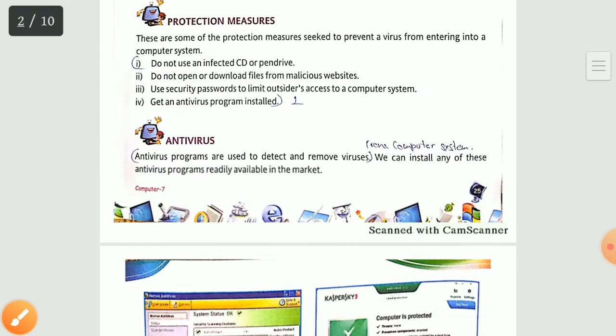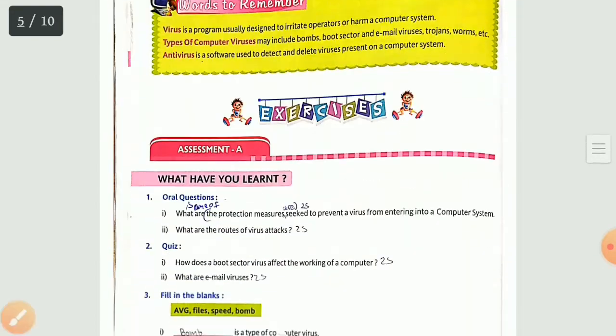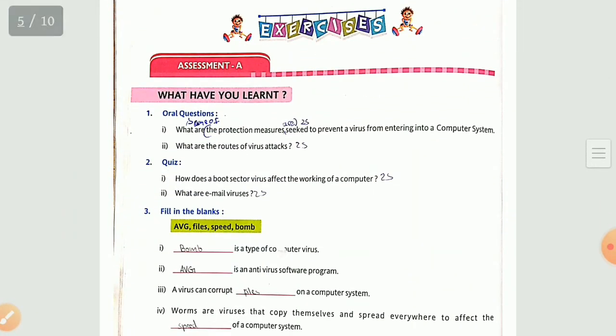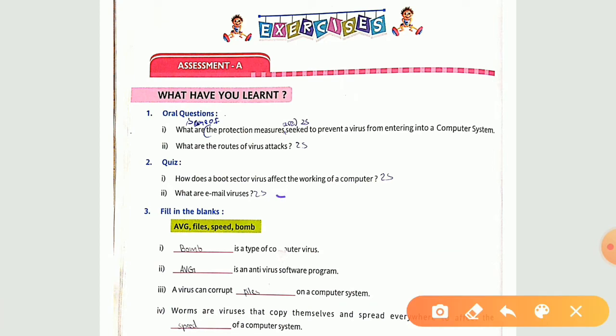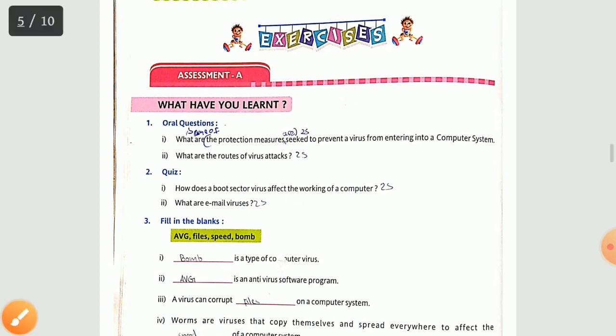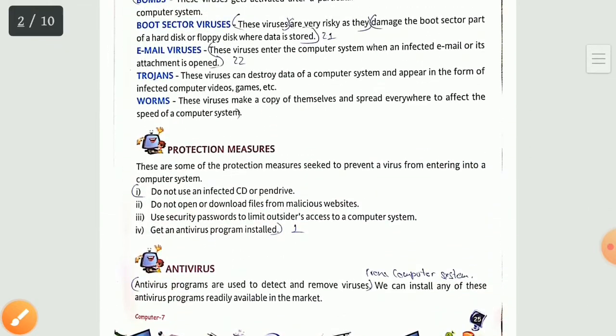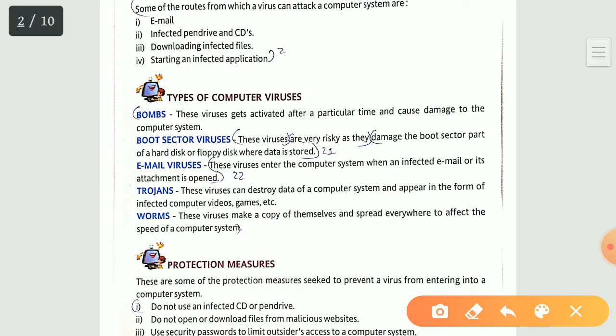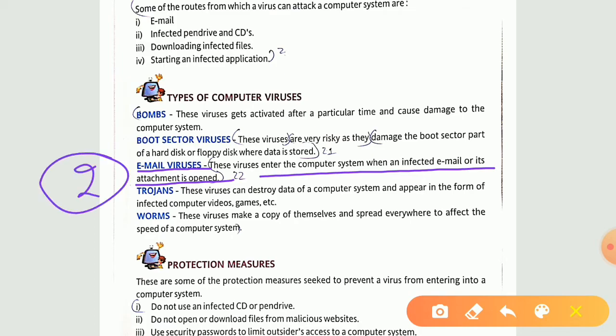Now, for the next answer. See, answer number 2. What are your email viruses? Again, for this answer, turn your page number 25 for the same. Now see, this one. Email viruses enter the computer system when an infected email or its attachment is opened. This much you have to write down for your answer. Okay, I repeat it. Email viruses enter the computer system when an infected email or its attachment is opened. This much only for your second answer. Quiz portion, second answer. Okay.